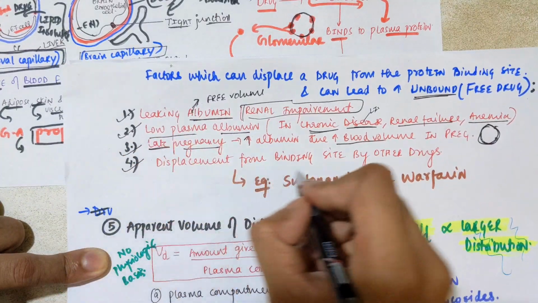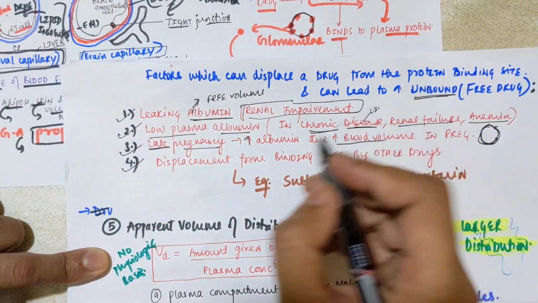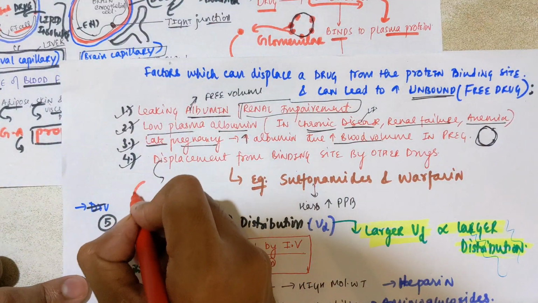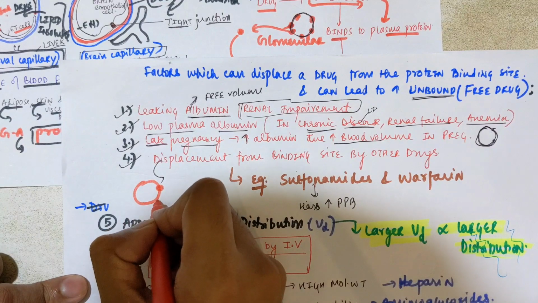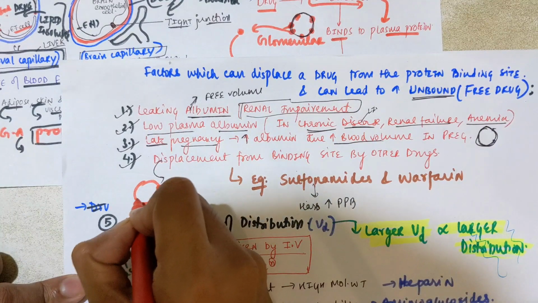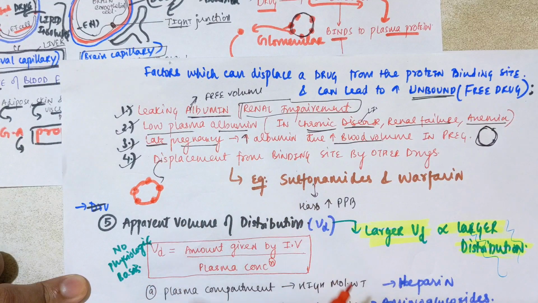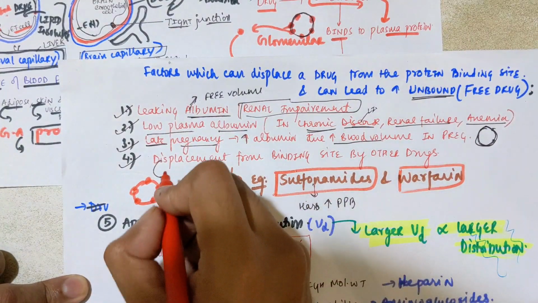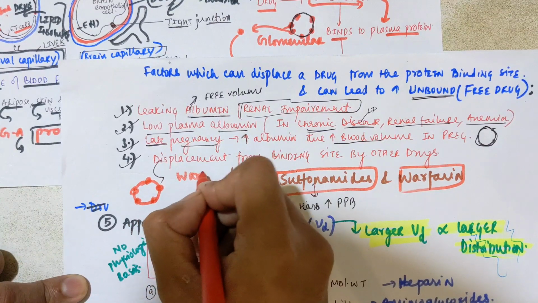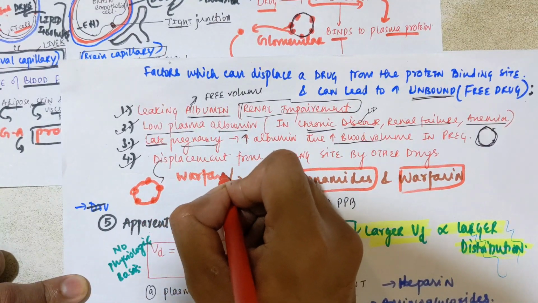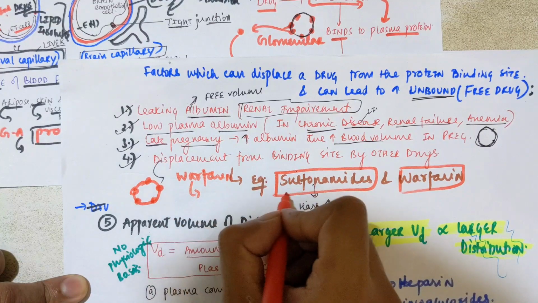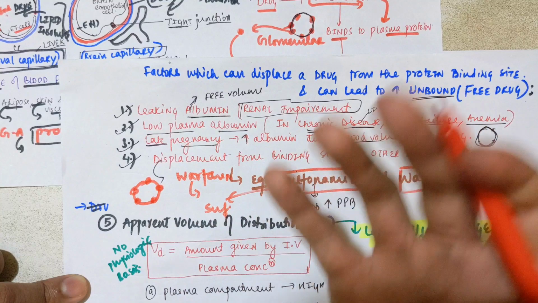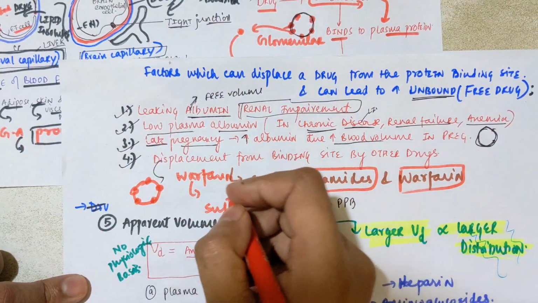And the fourth is displacement from the binding site by other drugs. The concept is that if we consider a plasma protein, there is competition for one site. For binding there is competition between, just consider, sulfonamides and warfarin. If a person is on warfarin, an anticoagulant, and now he has an infection and has started a sulfonamide, or you can say streptomycin, gentamicin.